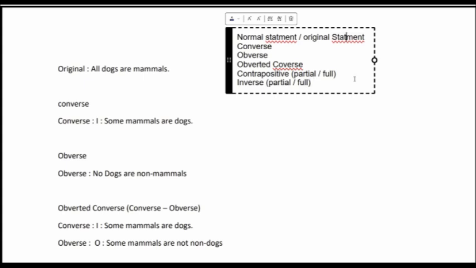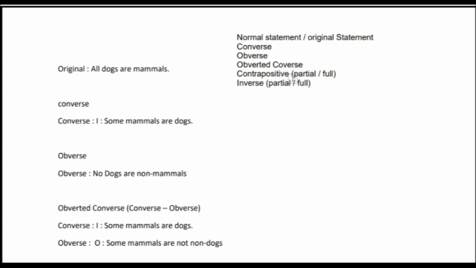simple. I am saying that again with very much confidence that once you know certain tricks, then conversion becomes very easy. Very minimal you will have to remember or memorize. There's nothing to memorize also, it's just like a puzzle. So take it as a puzzle and let's solve this. Now, what is a converse? What are the obverse, obverted converse, contrapositive, partial full, and inverse partial full? There are techniques for each of the conversion types. We'll go slowly, gradually into each of the conversion types.